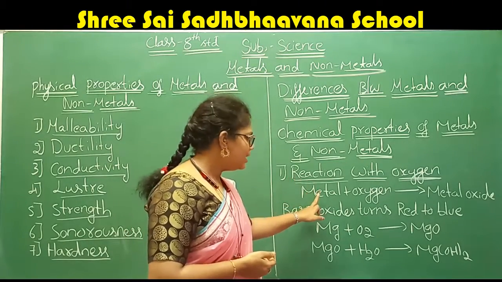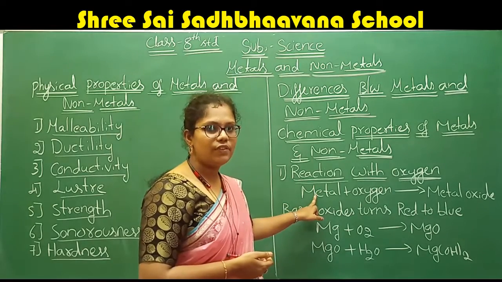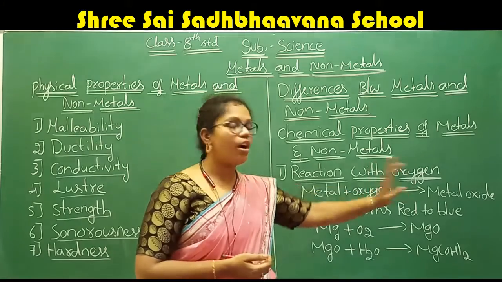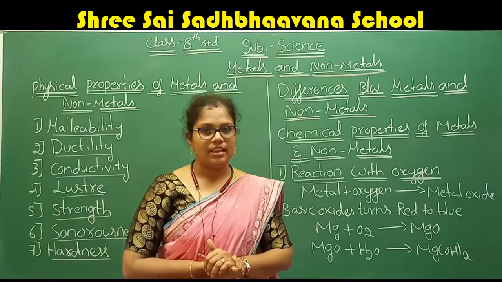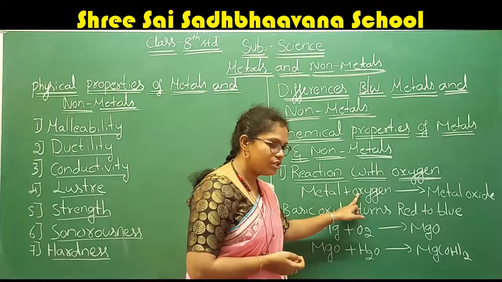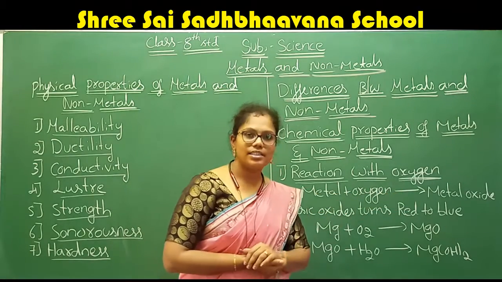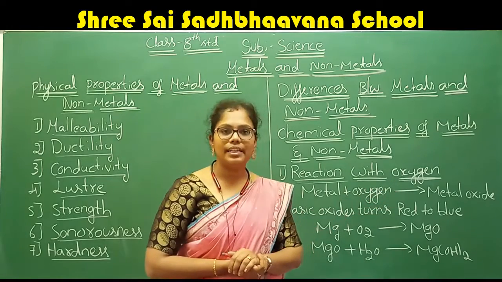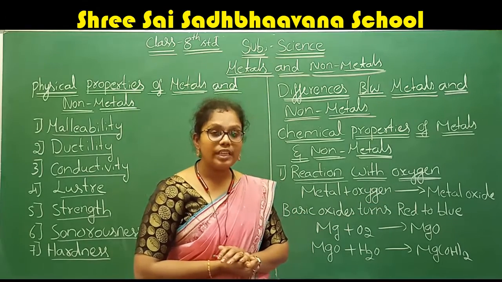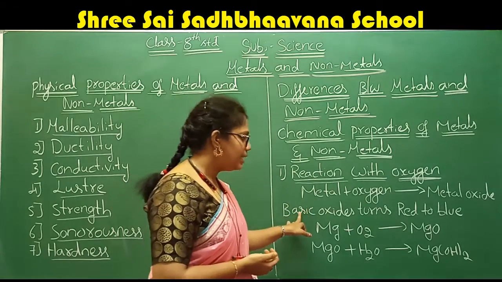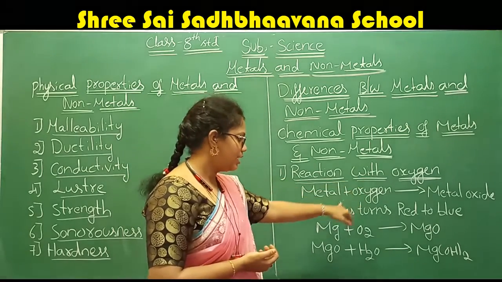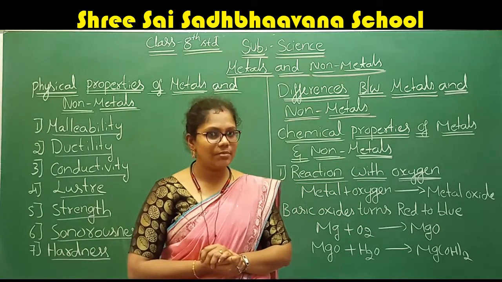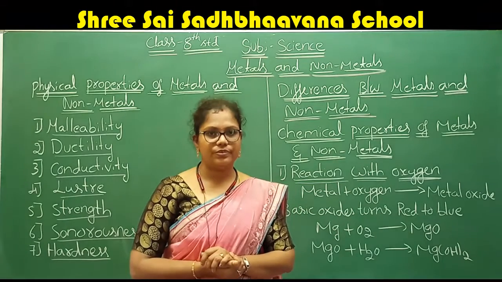If any metal, not just one or two, any metal, is reacted with oxygen, it forms a metal oxide. Metal plus oxygen gives metal oxide. If the obtained basic oxide is dipped in red litmus paper, the red litmus paper turns blue.